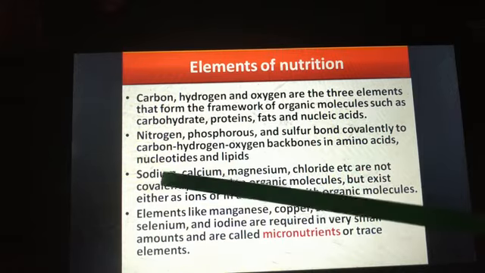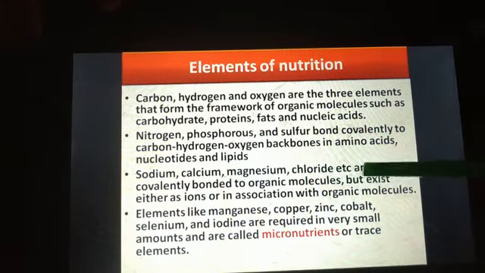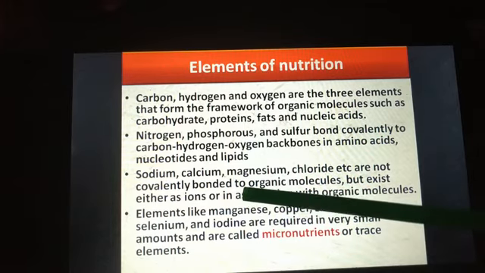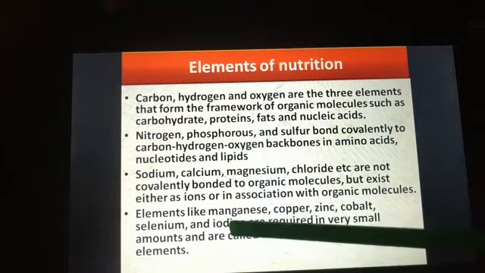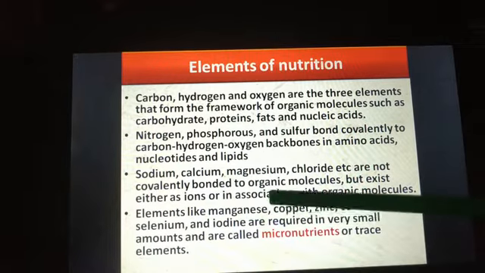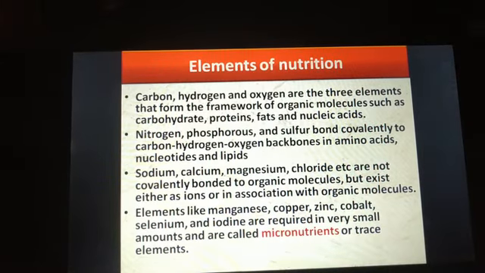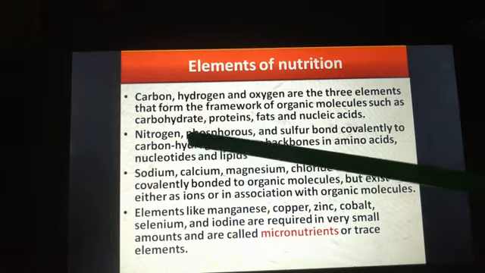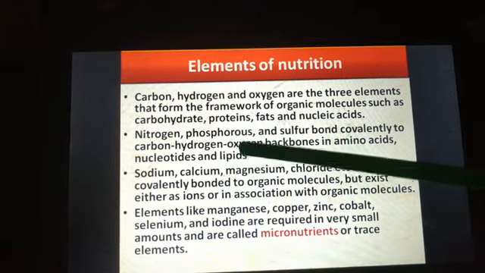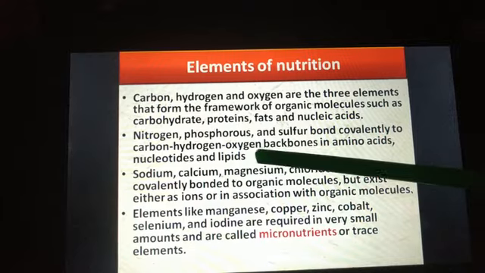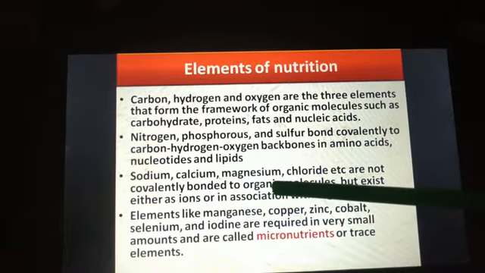So sodium, calcium, magnesium and chloride are not covalently bonded to the organic molecules, but exist either in ion forms or in association with the organic molecules. So here we have seen that some elements are bound covalently to carbon, hydrogen and oxygen, and some are not covalently bonded to these organic molecules.